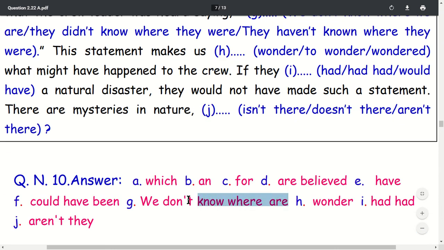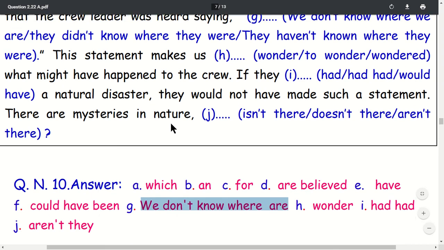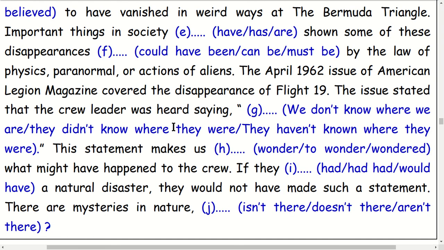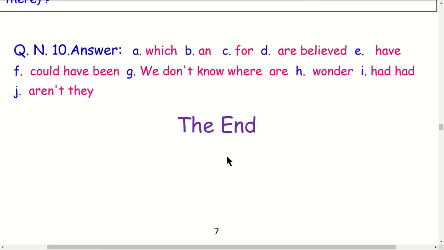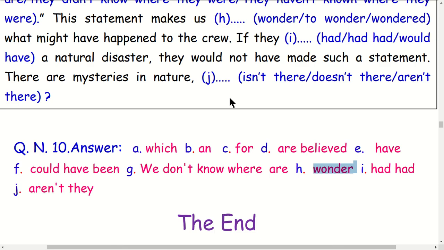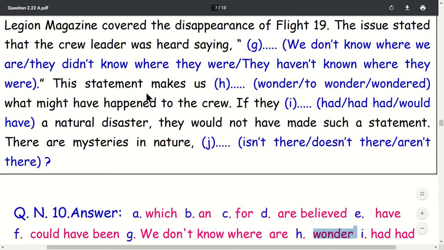This is direct speech here, in commas. This sentence has 'makes', which is a causative verb. When 'makes' comes, then 'wonder': makes us wonder what might have happened. Question number I: makes us wonder.